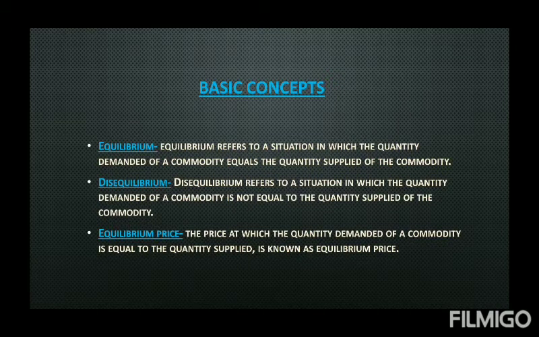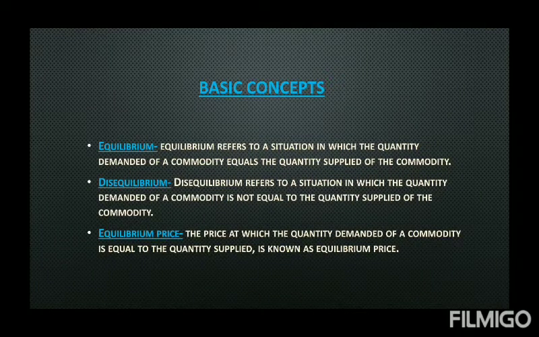Disequilibrium means inequality. Now, under equilibrium, the most important topic of this chapter will be equilibrium price. Equilibrium price means, as I already told you in the example, the price at which the quantity demanded equals quantity supplied.